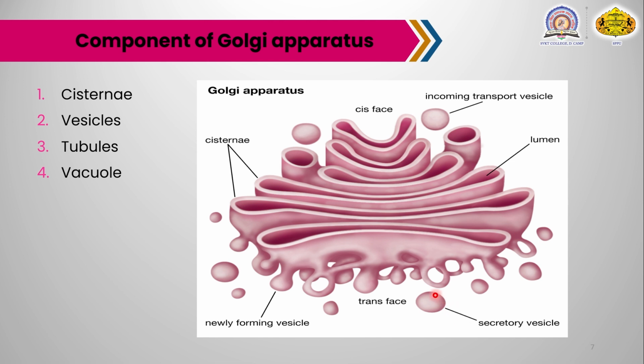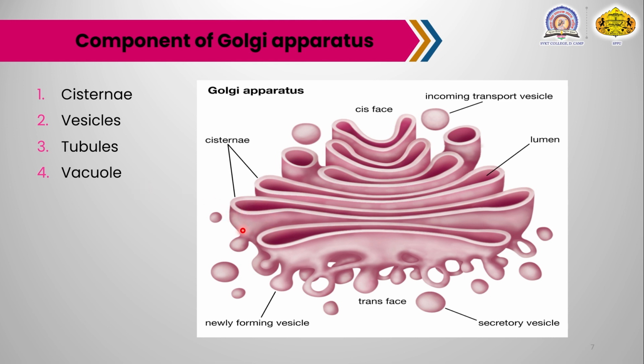The third component of the Golgi apparatus is the tubules. The tubules form complicated networks towards the periphery and maturing phase of the Golgi apparatus, also called the cis phase on one side and the trans phase on the other side, known as the maturing phase. The tubules arise due to the fenestrations of the cisternae.